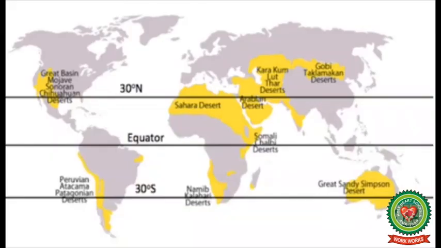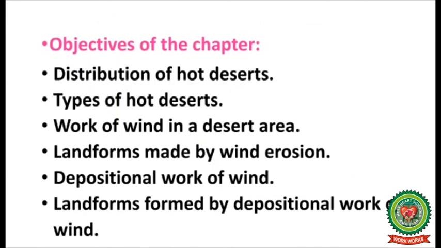Children, with this we complete our today's topic. Hope that you have understood the topic properly. Let us see the objectives we have done in this chapter. In this chapter, we have studied about distribution of hot deserts, types of hot deserts, work of wind in a desert area, landforms made by wind erosion, depositional work of wind, and landforms formed by depositional work of wind.